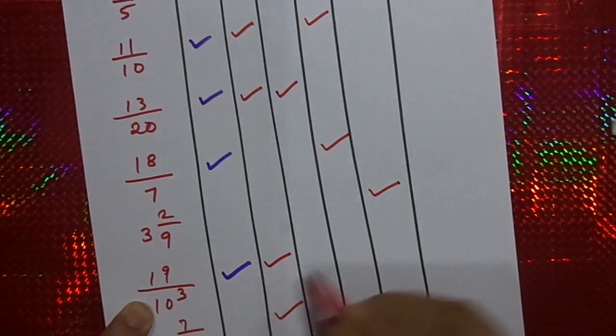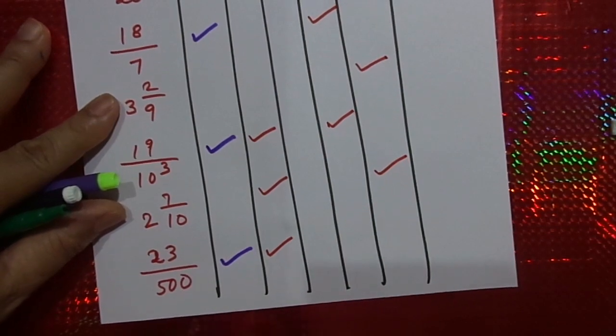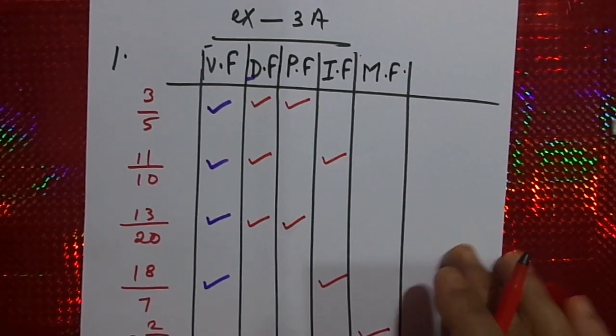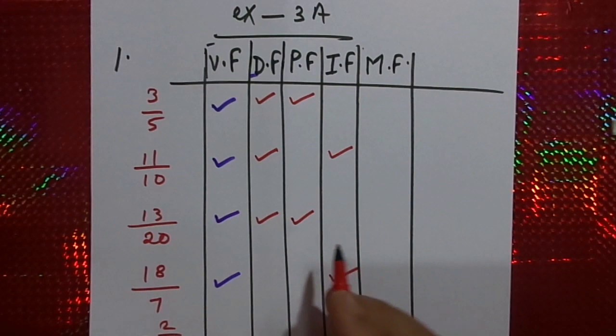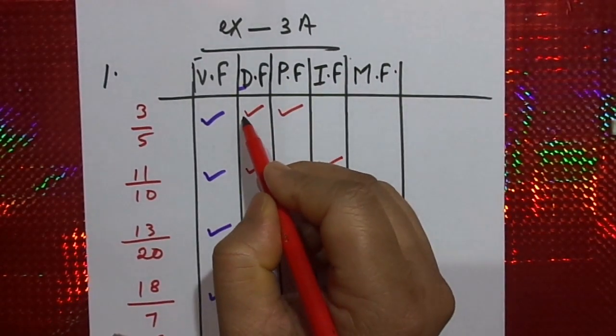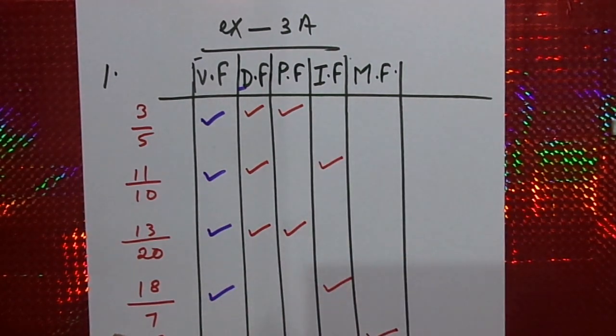And this one, proper fraction. 2, 7 by 10, mixed number, while 23 by 500 is my proper fraction. So by drawing this chart, you can categorize each of them as vulgar fraction, decimal fraction, as well as proper fractions. I hope the concept is clear, not the answer.